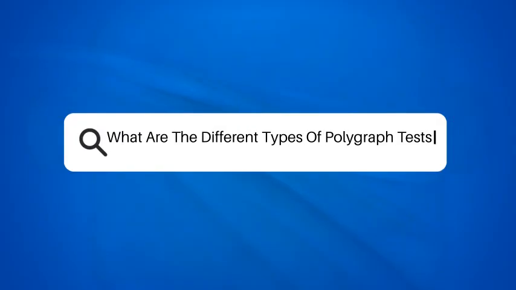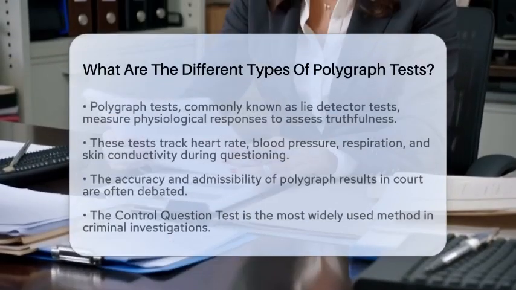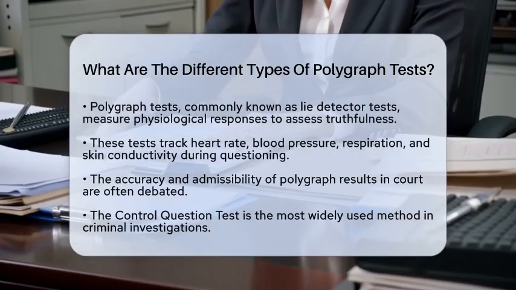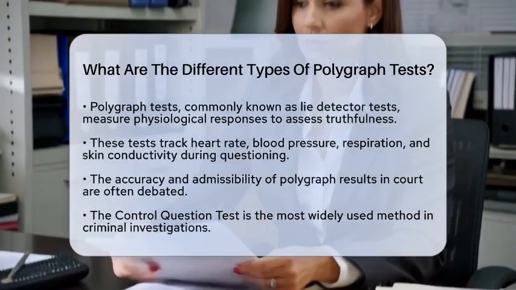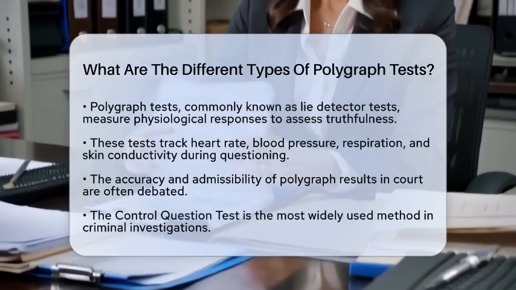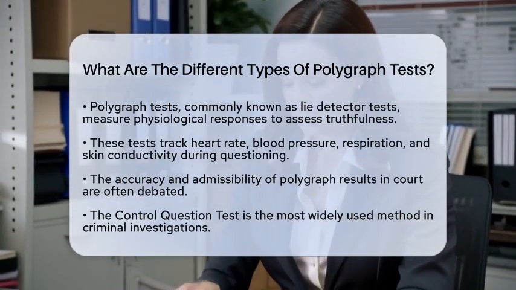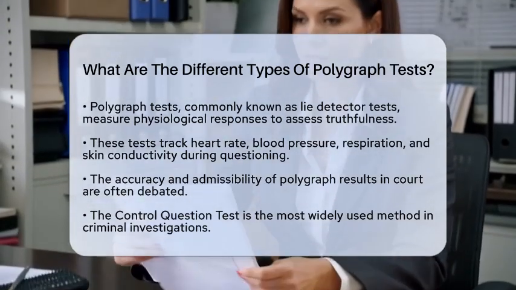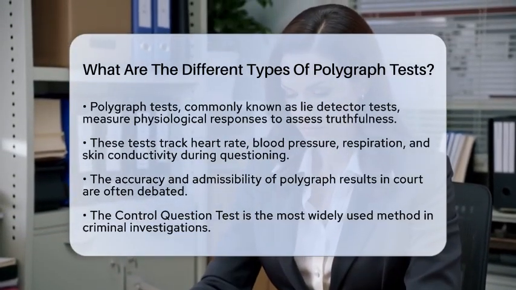What are the different types of polygraph tests? If you have ever wondered about the various types of polygraph tests and how they function, you are in the right place. Polygraph tests, often referred to as lie detector tests, measure physiological responses such as heart rate, blood pressure, respiration, and skin conductivity while a person answers questions.